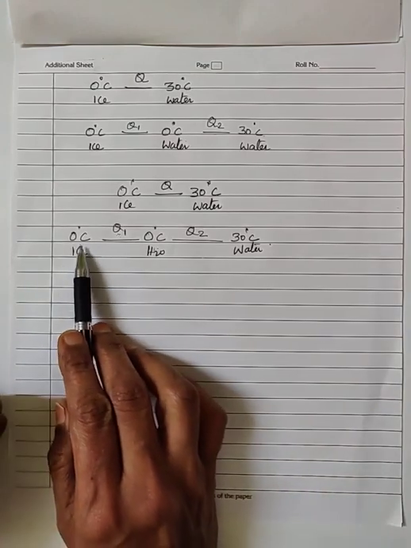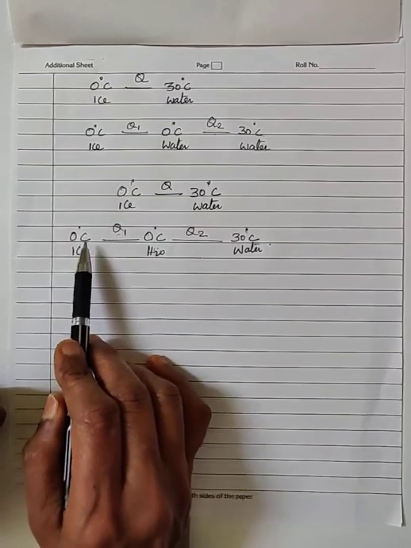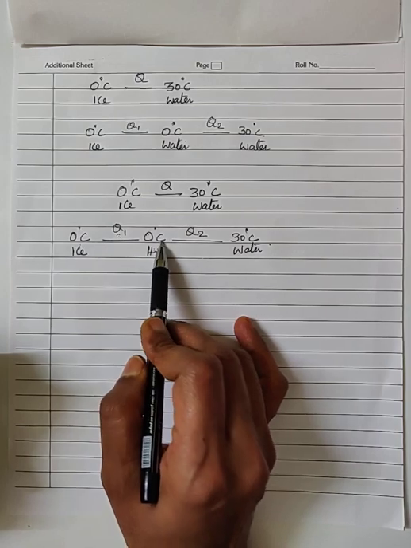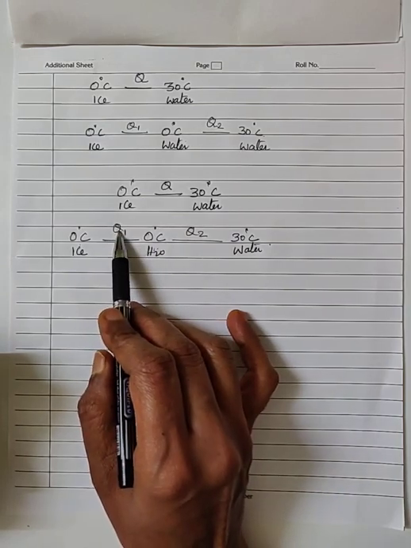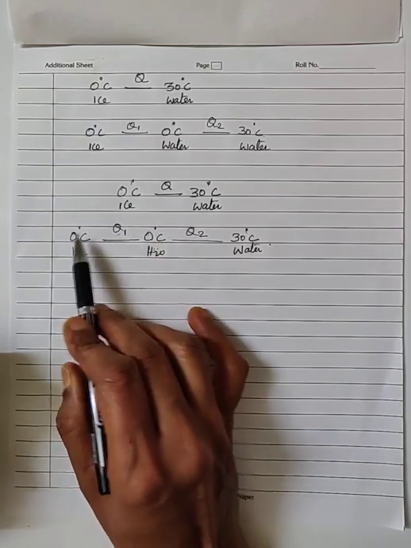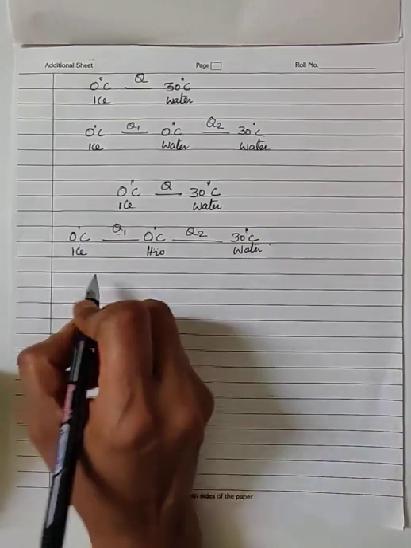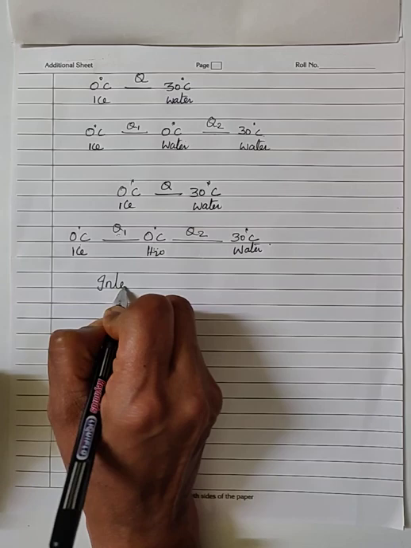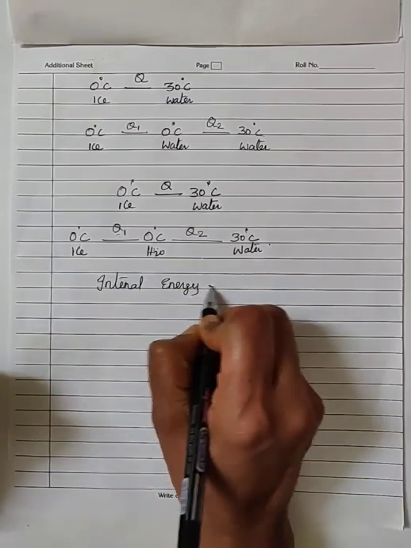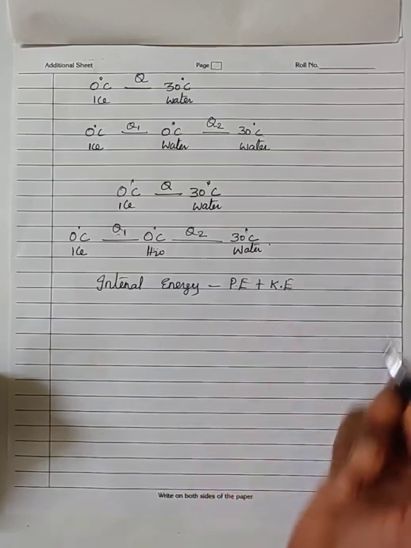In solid, the molecules are tightly packed. In liquid, the molecules are loosely packed. So this heat energy is used by the substance to increase the intermolecular spacing. That means this heat energy is used by the substance to increase its potential energy. As long as the temperature is constant, the kinetic energy will remain constant. We have studied in the introduction of the calorimetry chapter that the internal energy of the substance is the sum of potential and kinetic energy of the molecules of the substance.